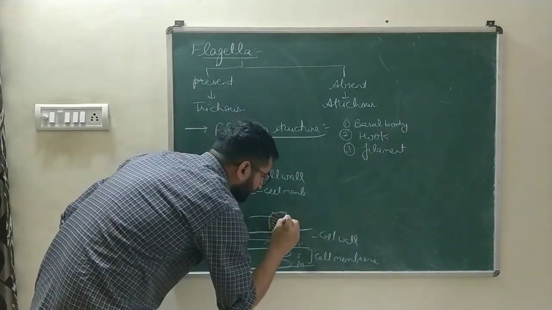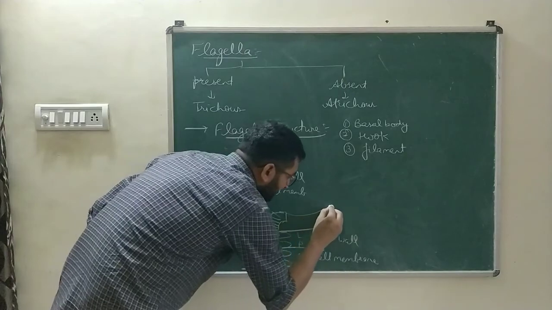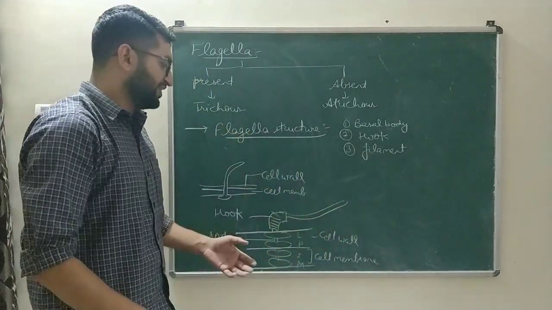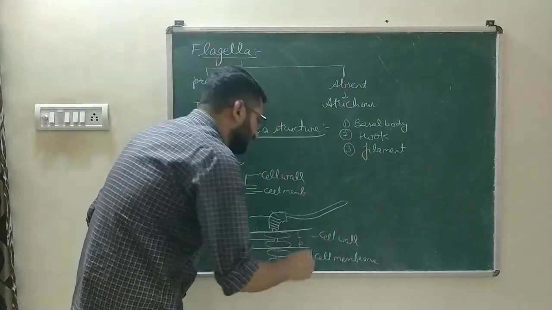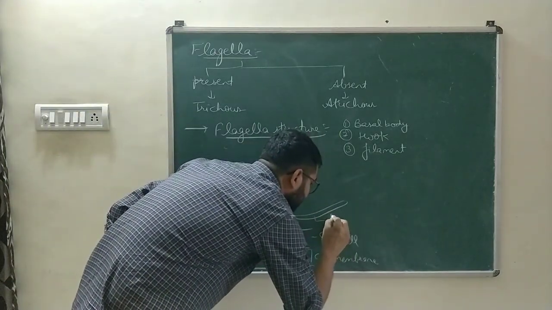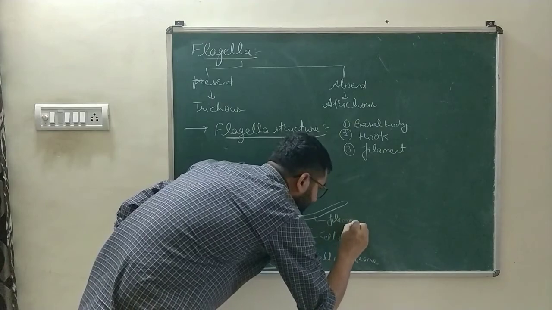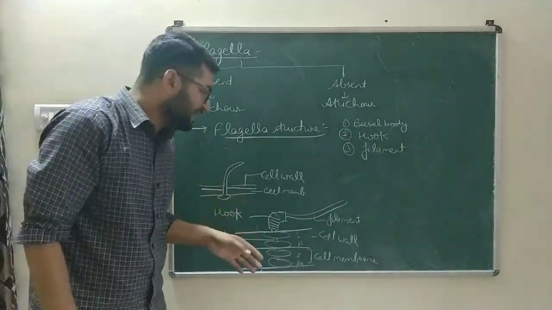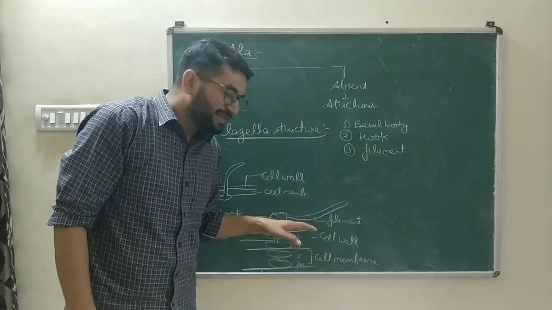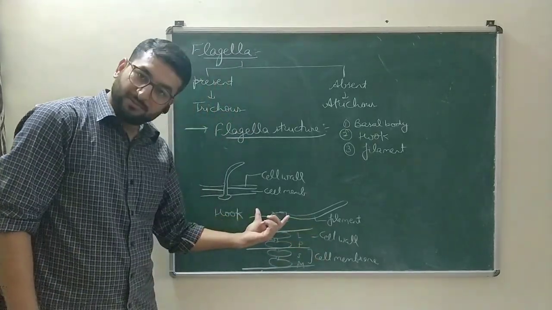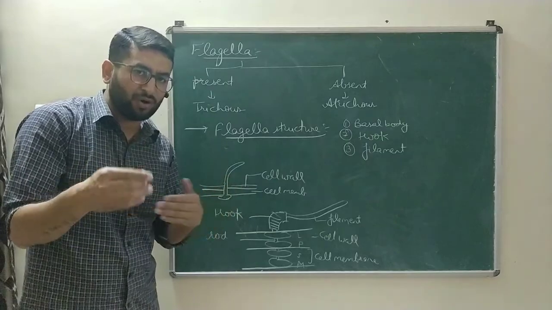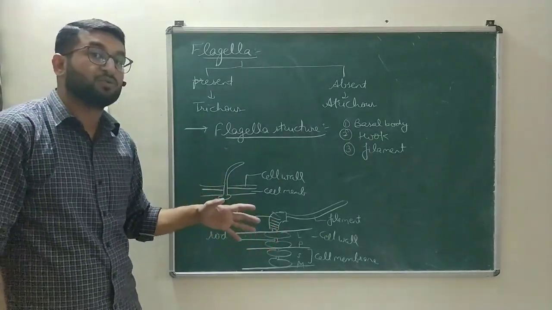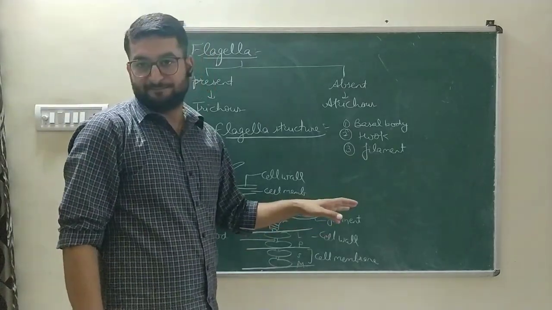And from that hook a fibrous like structure is initiated, is floated, and that is known as the third part, that is filament. So these are the 3 basic structures of a flagella, that is basal body, hook, which is thicker in diameter than the rod, or the connection between the rings, that is known as rod, and the filament.